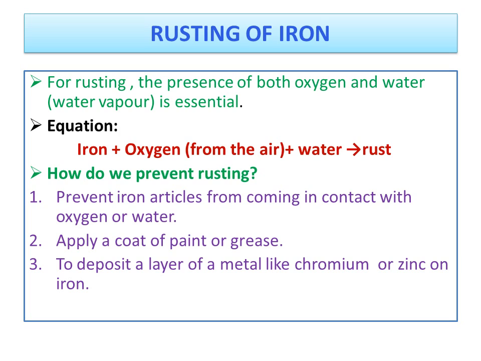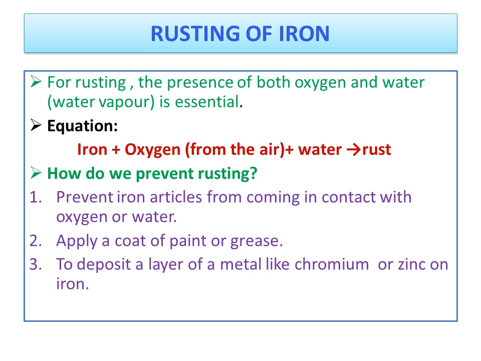To stop rust from depositing on the surface of the iron articles, we have to prevent it. How can we prevent the rusting of iron? I have written 2-3 sentences on the screen.